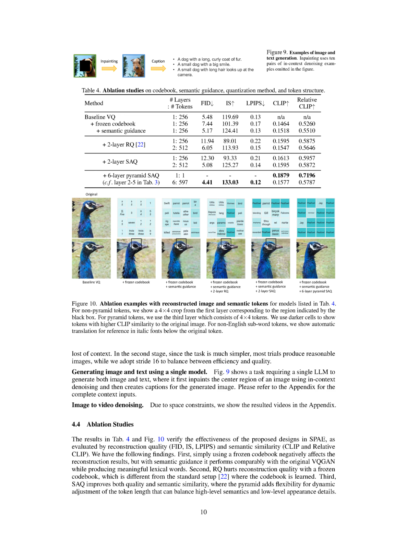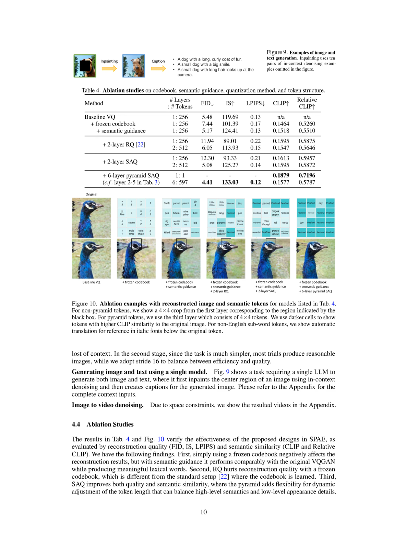This is different from the standard setup where the codebook is learned. Finally, we found that the semantic autoencoder with quantization, SAQ, improved both the quality and semantic similarity of the reconstructions. The pyramid structure added flexibility, allowing for dynamic adjustment of the token length. This balance between high-level semantics and low-level appearance details was beneficial.